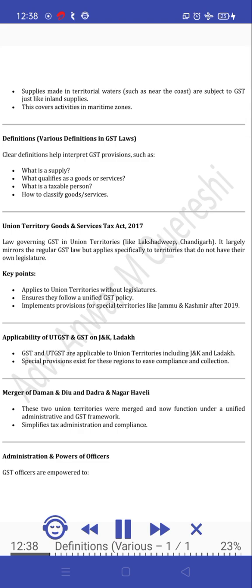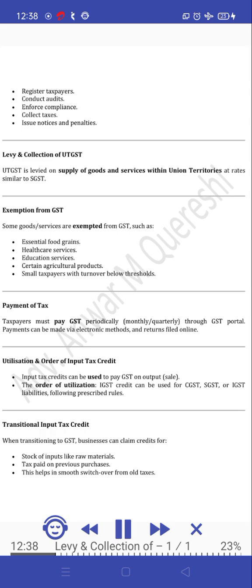Administration and powers of officers. GST officers are empowered to register taxpayers, conduct audits, enforce compliance, collect taxes, and issue notices and penalties. Levy and collection of UTGST: UTGST is levied on supply of goods and services within union territories at rates similar to SGST.